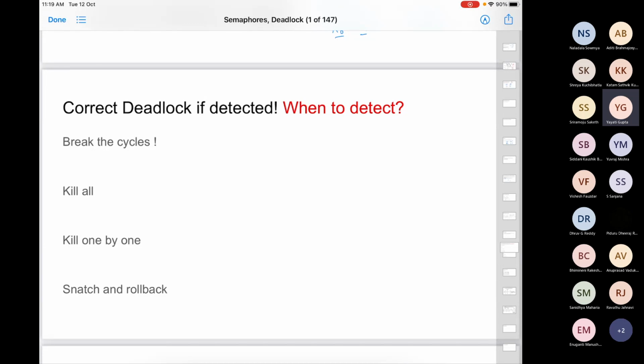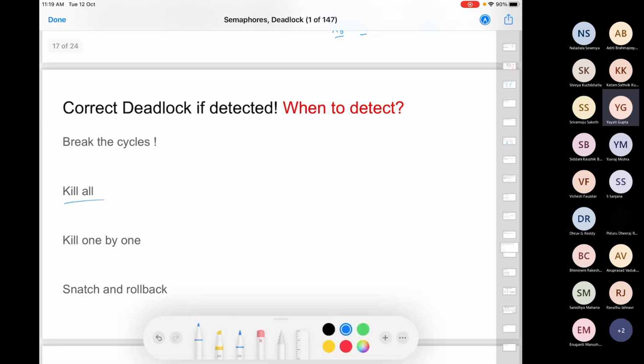That is the second policy, right? So let deadlocks happen. I'll keep looking in my system whether a deadlock is happening or not, and once it happens, I'll break it. So how do you even detect that a deadlock has happened? You can do this by detecting cycles in your resource allocation graph. Once you have a cycle, it means there is a deadlock. How do you break the deadlock? Again, you can have a number of policies.